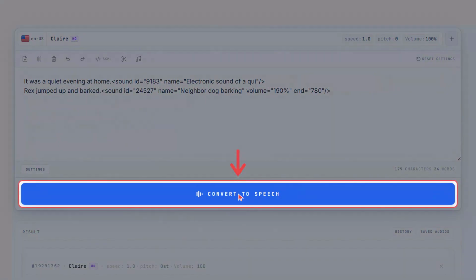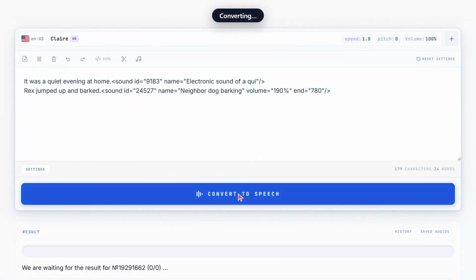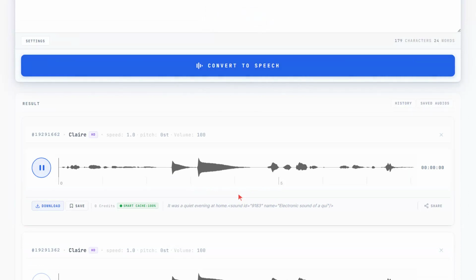2 sounds in, click, convert to speech. The voice reads your text with every sound woven in. 1 file. It was a quiet evening at home. Rex jumped up and barked.